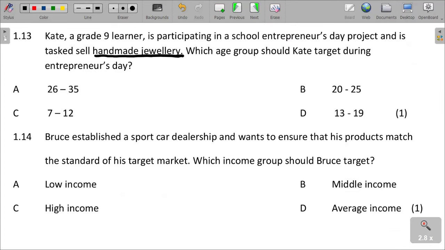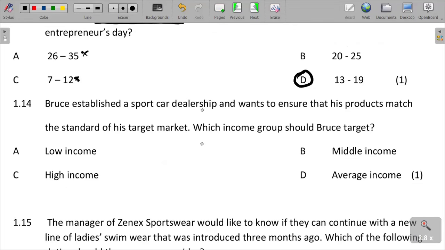She can target her schoolmates. As for those who are post school, she cannot sell to them, because on an entrepreneurs day we cannot also sell to them. The 7 to 12 years are younger than the grade that they should be, so she should otherwise target people who can be in grade 9, 13 to 19 years. We can say that those are the people whom she can target.